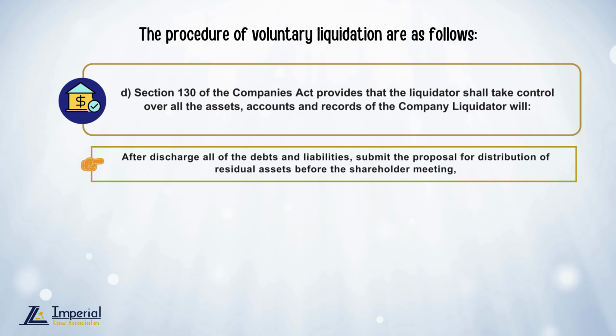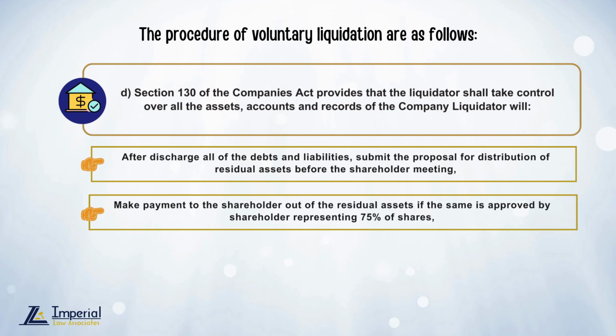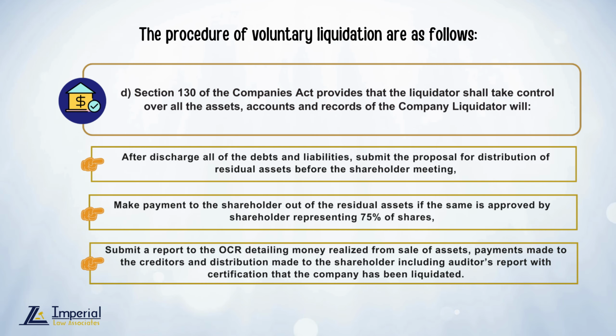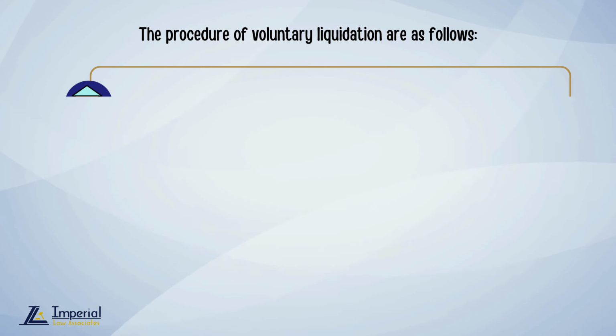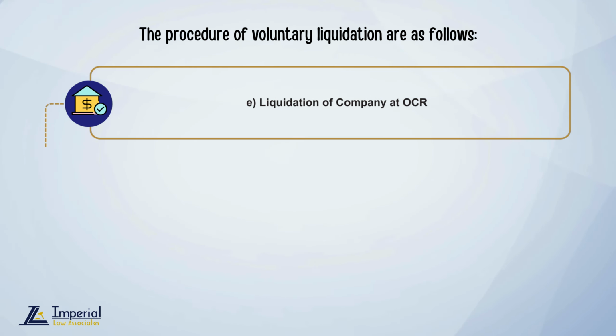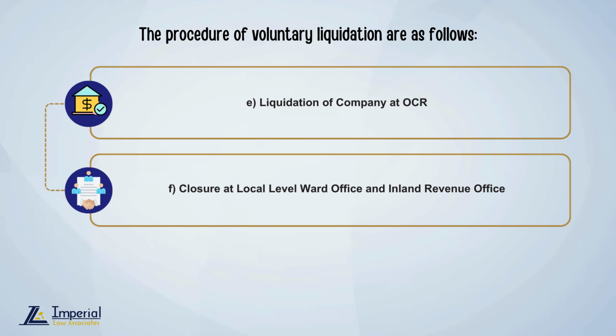After discharging all of the debts and liabilities, submit the proposal for distribution of residual assets before the shareholder meeting. Make payment to the shareholders out of the residual assets if the same is approved by shareholders representing 75% of shares. Submit a report to the OCR detailing money realized from sale of assets, payment made to the creditors, and distribution made to the shareholders, including auditor's report with certification that the company has been liquidated. Fifth, liquidation of company at OCR. And the last, closure at local level, ward office and inland revenue office.